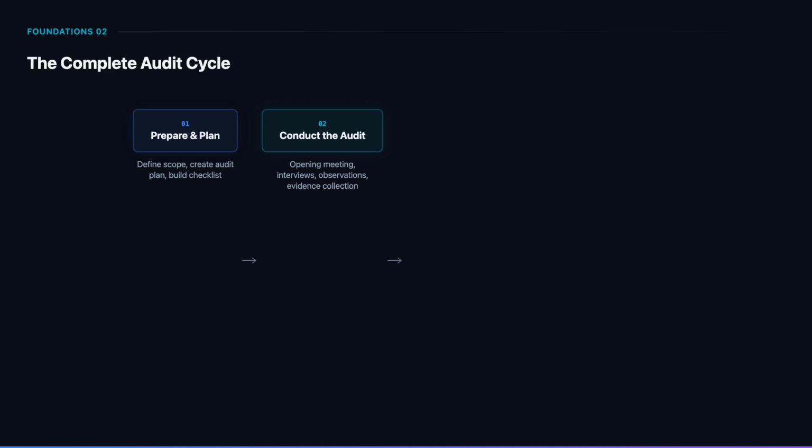Next, you conduct the audit itself. This starts with pre-audit meetings and an opening meeting to set expectations, then moves into the execution phase where you perform document reviews, conduct interviews, observe processes in action, and collect evidence systematically. Each technique serves a specific purpose in building a complete picture of ISMS effectiveness.